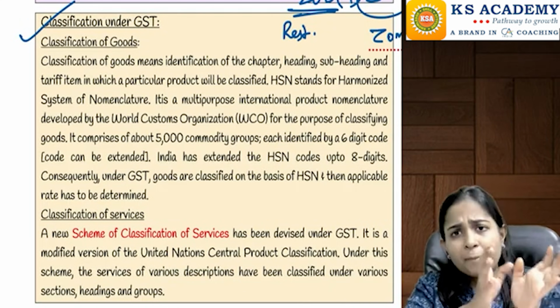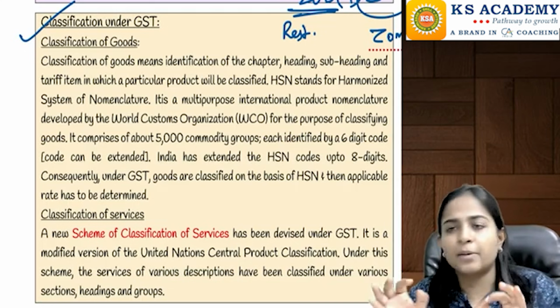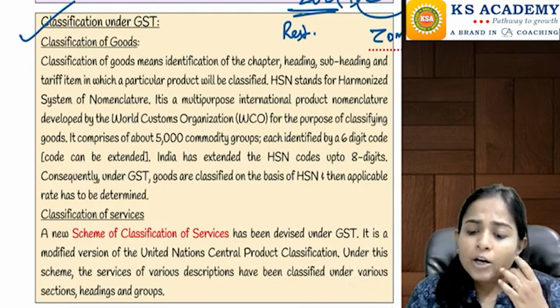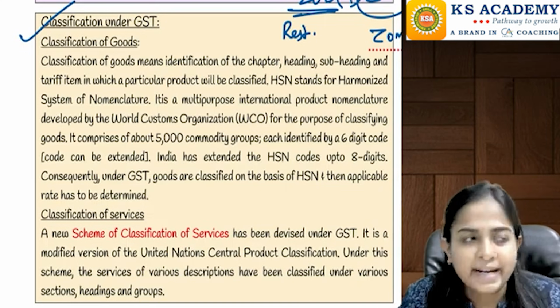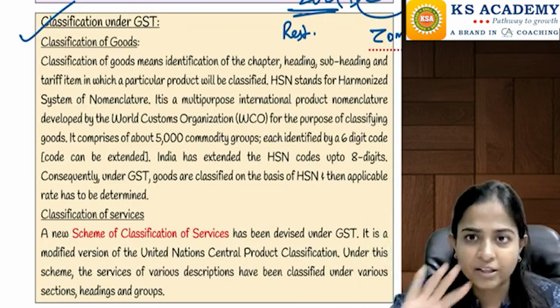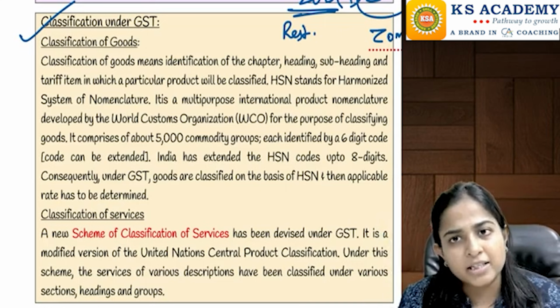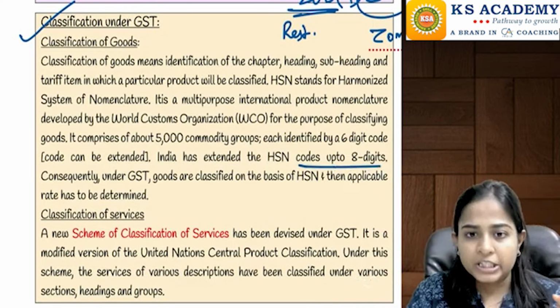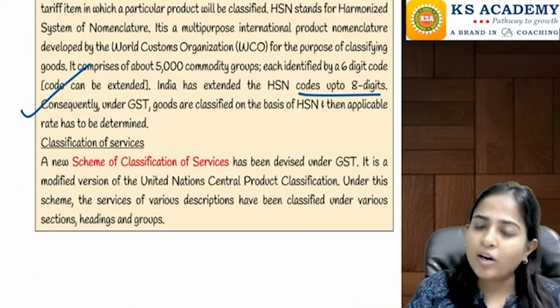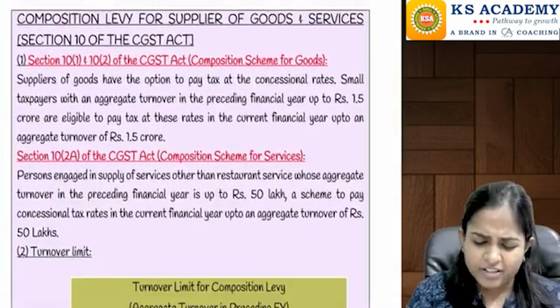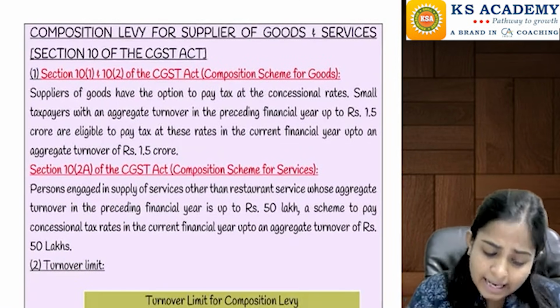Besides the particular product, the tariff rate will be written and the HSN code will be written. This HSN code was not devised by India. It was actually devised by the World Customs Organization, and it is used all over the world. It is normally of 6 digits and it is extendable, and India has extended it up to 8 digits. So HSN you're going to use for classification of goods. SAC you're going to use for classification of services. If you remember that much, that is sufficient.